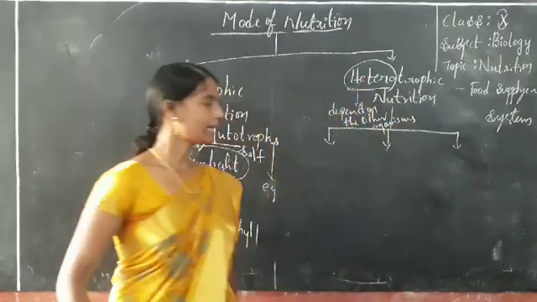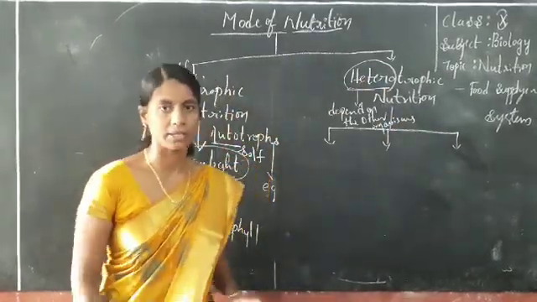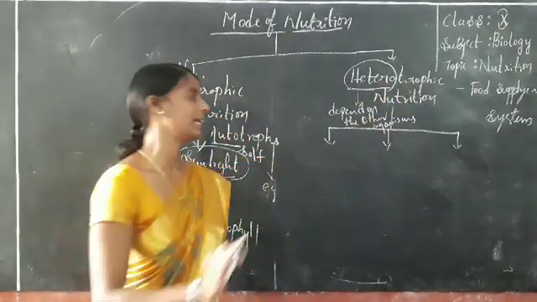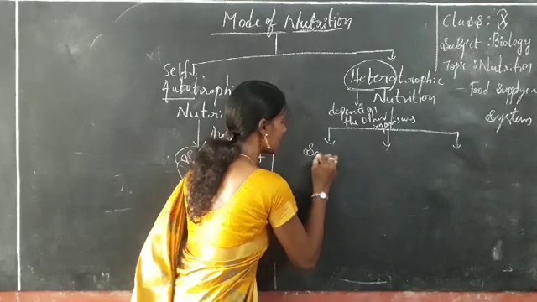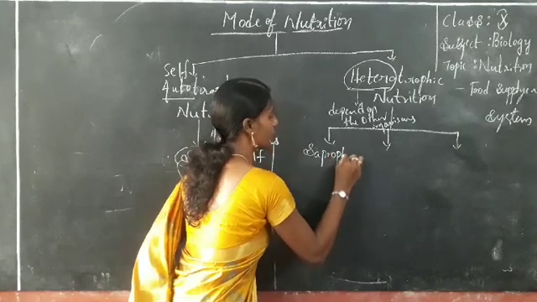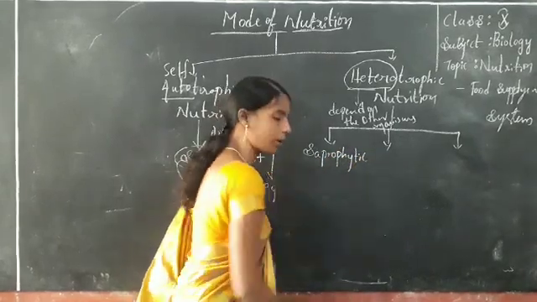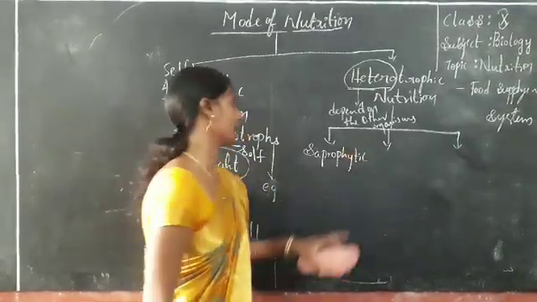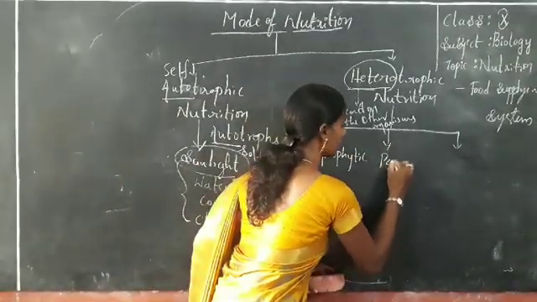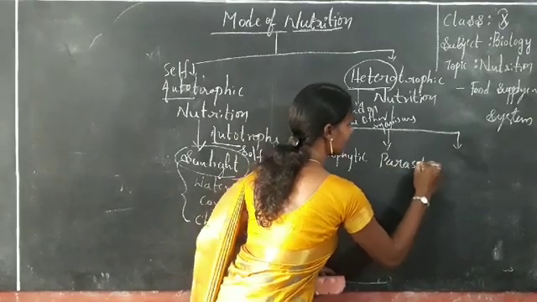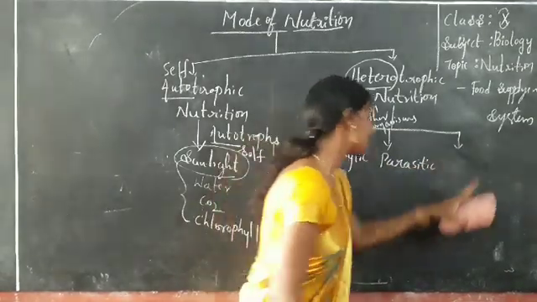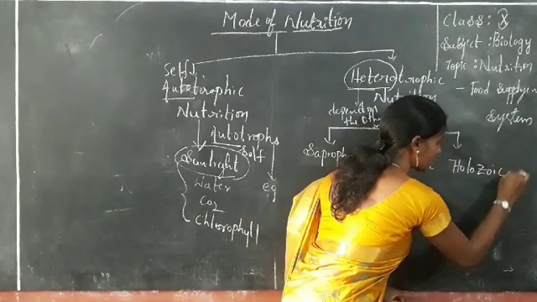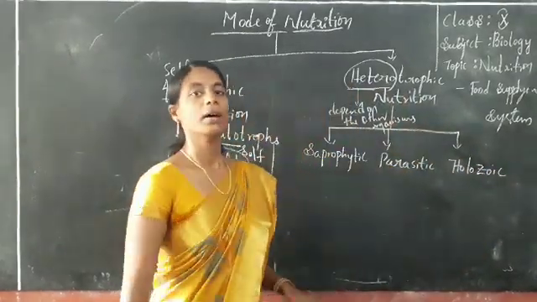Okay. Let us go to the topic of heterotrophic nutrition. According to it, it is classified into 3 types. The first one is saprophytic nutrition. These are topics you already know from 9th class. Let us look at them briefly in the 10th class. Saprophytic nutrition, as well as parasitic nutrition, and last but not least, a name you don't know, which we introduce only in this class: holozoic nutrition.